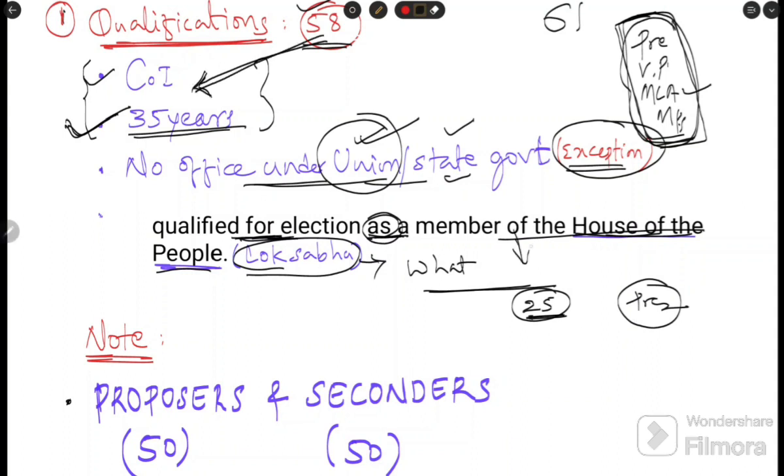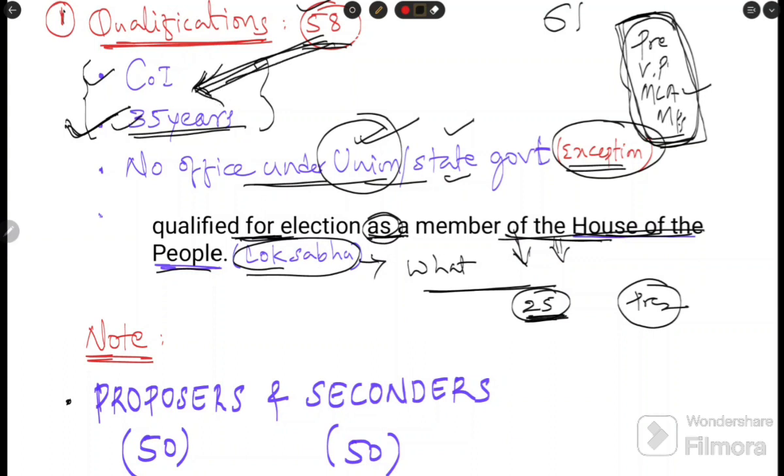According to this statement, could a 25-year-old contest the presidential election, since the Lok Sabha qualifications apply? No, not at all, because this article explicitly mentions 35 years.